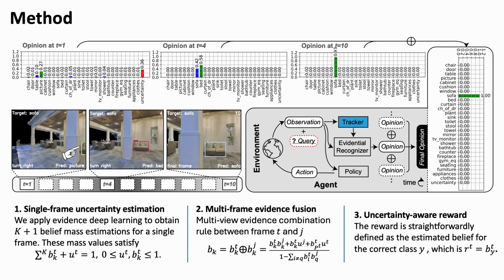The third part is about the recognition policy. In other words, the intelligent policy to predict an action to take at each time step. We use our predicted belief that belongs to the correct class as the reward for the training.